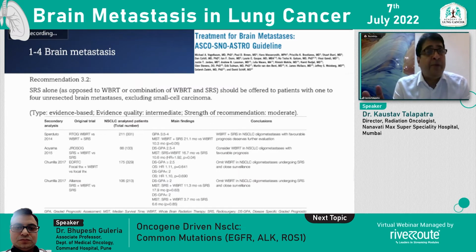1 to 4 brain metastasis. Here you will get all types of evidence: whole brain alone, whole brain followed by SRS, surgery followed by whole brain, surgery followed by SRS, SRS alone, surgery alone. All of it is valid, but the world is moving more towards SRS alone or surgery followed by SRS in patients who have mass effect and are symptomatic. There is enough evidence to that.